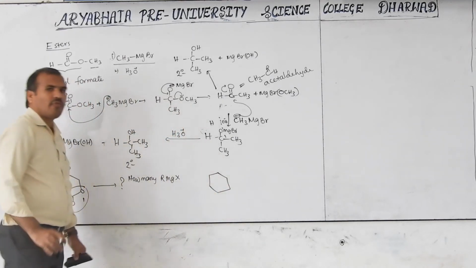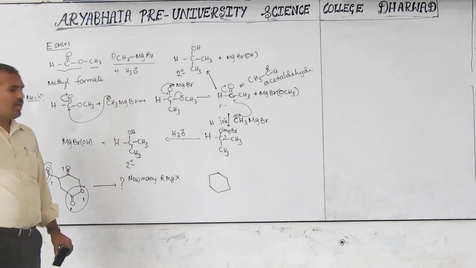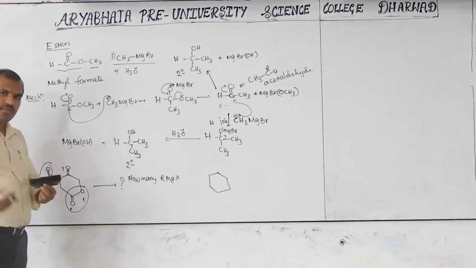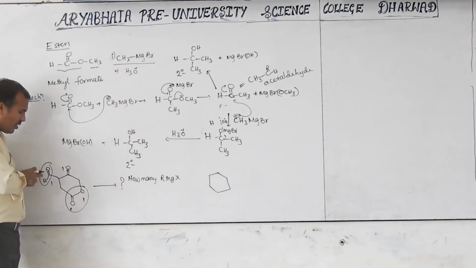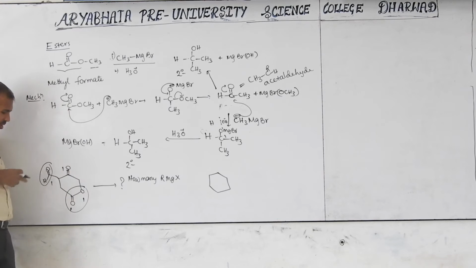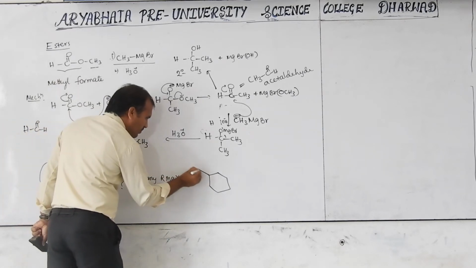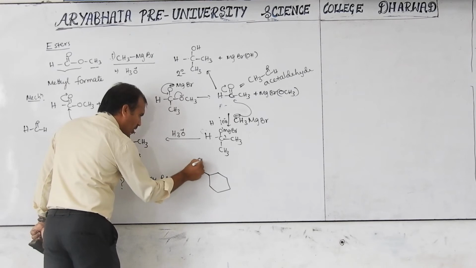Formaldehyde gives primary, aldehyde gives secondary, ketone gives tertiary. This, which type of aldehyde? Not formaldehyde. Keep in mind, this is not formaldehyde. Formaldehyde is this type. This is another aldehyde, which gives the OH.